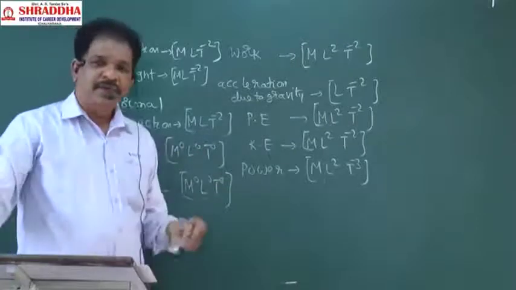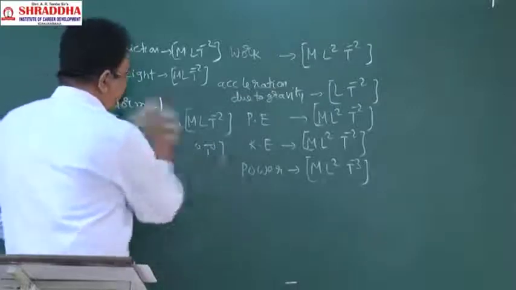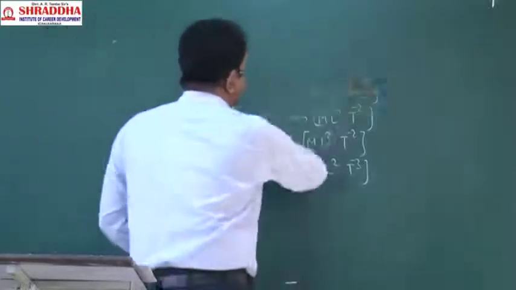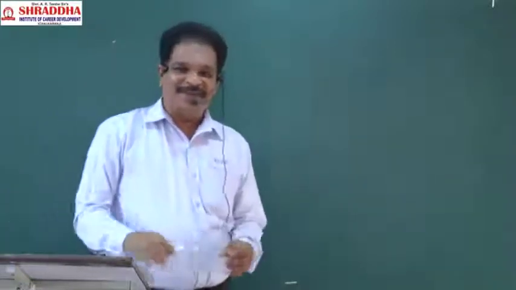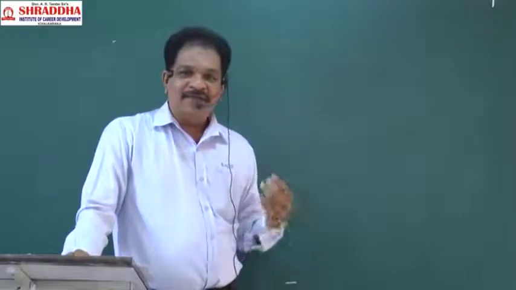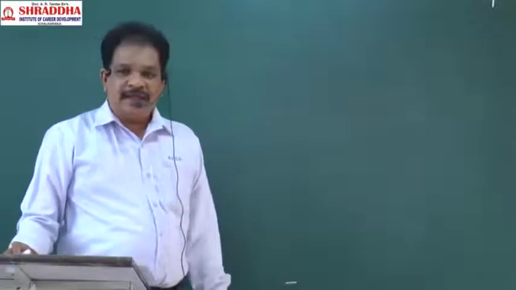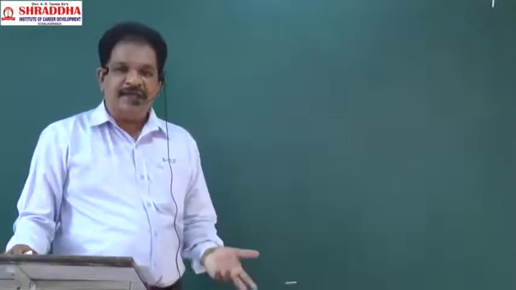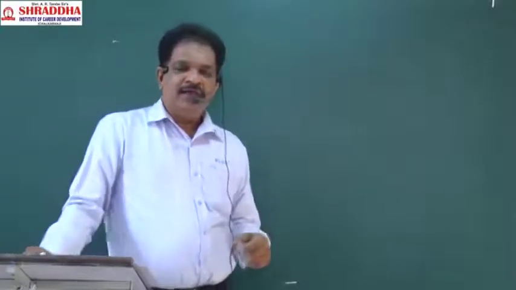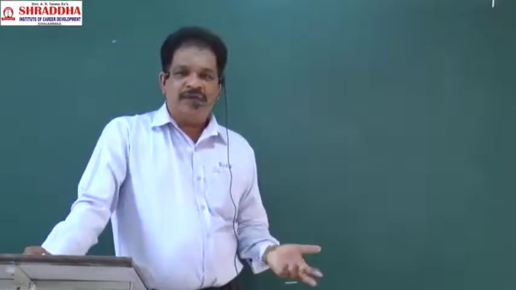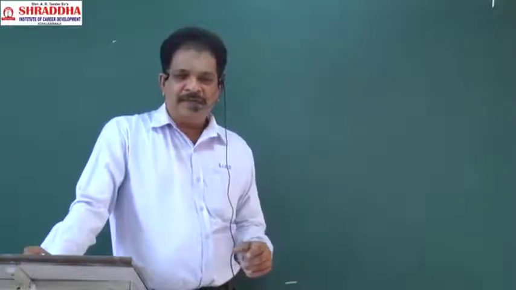If you have a grip on that, one by one, you have to memorize all. Now 25 are completed. What are they? Let me go through all 25 once again. Length L, mass M, time T, temperature K or theta, electric current A or I, luminous intensity CD, quantity of matter mole, area L square, volume L cube, density M L power minus 3.